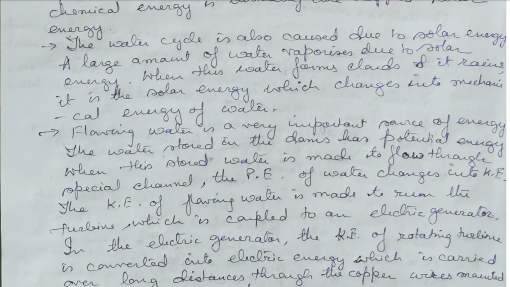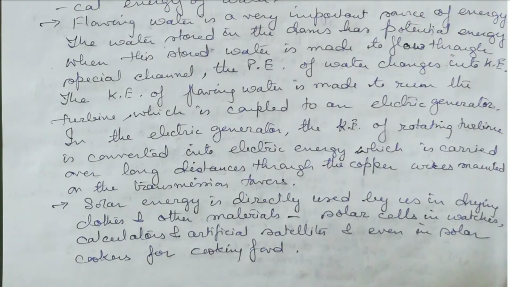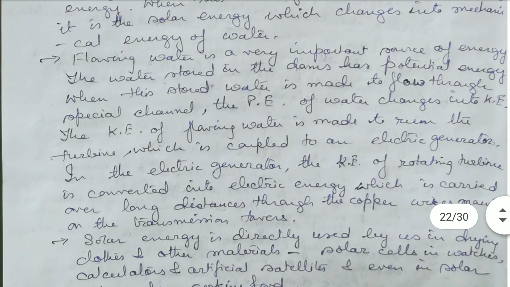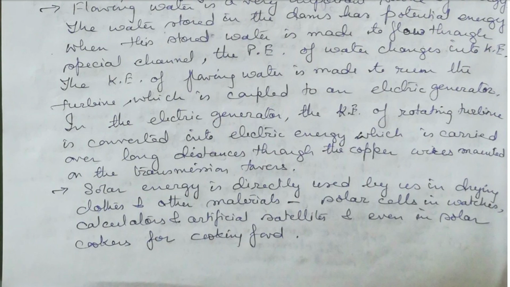through a special channel, this potential energy of the water changes into kinetic energy. And this kinetic energy of the flowing water is made to run the turbines, which are coupled to an electrical generator. This kinetic energy is converted to electrical energy, which is carried through wires and distributed throughout the city or country, whatever it is.